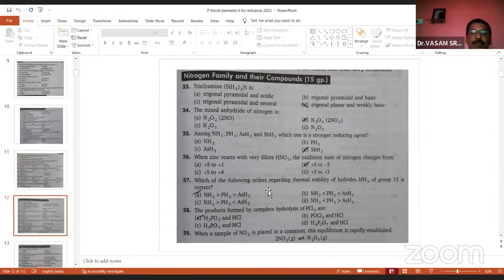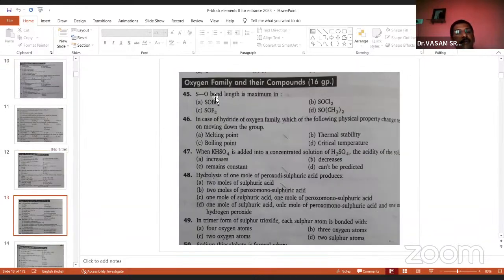Right. Which of the following orders is correct regarding thermal stability of hydrides MH3? MH3 means the 5th group hydride general formula is MH3. M is the 5th group element, and H is hydrogen. The 5th group element when reacting with hydrogen gives the MH3 formula of hydrides. So the MH3 of the 5th group is correct. This is the order. So these are all the 5th group questions. And now come to 6th group elements, model questions. The S-O bond length is maximum.